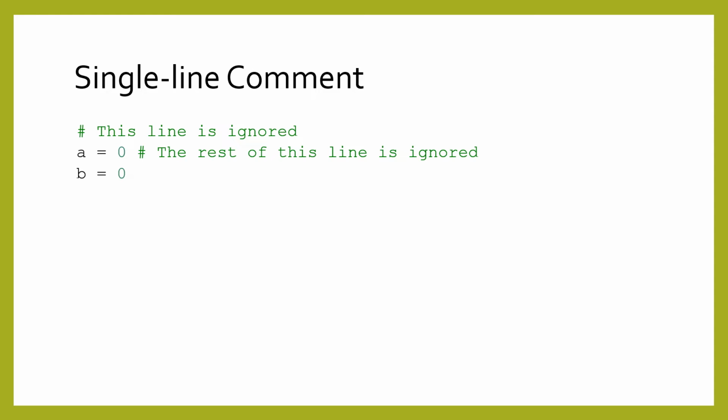To make a single-line comment in Python, you should use the hash symbol, also known as pound or octothorpe, written as hash. Everything after the hash symbol on the same line is completely ignored by your program. These are often used to document a single line of code. However, you must not use single-line comments to create docstrings.